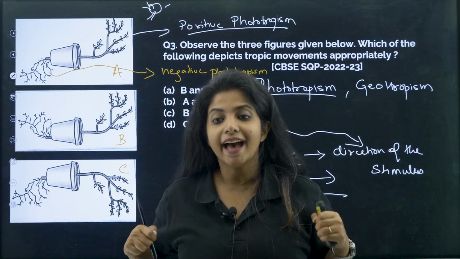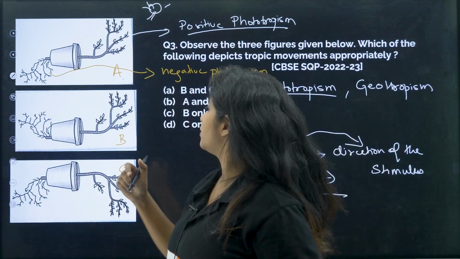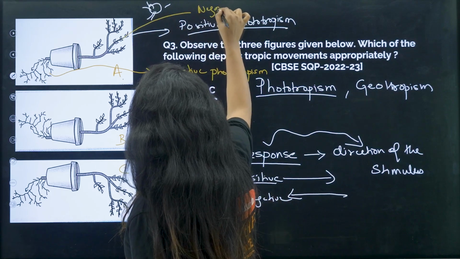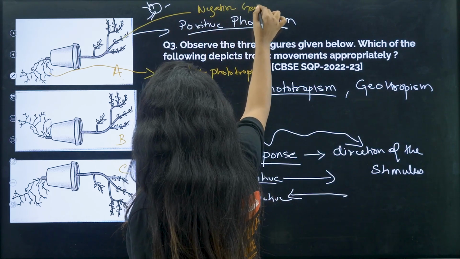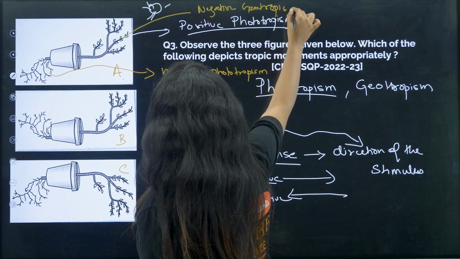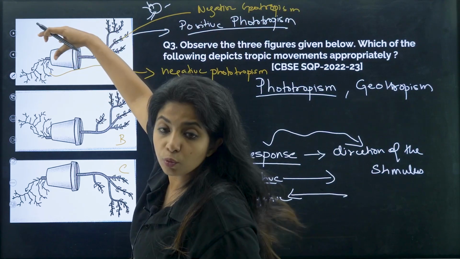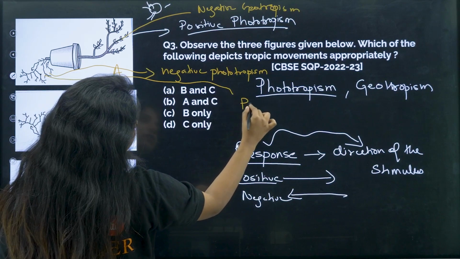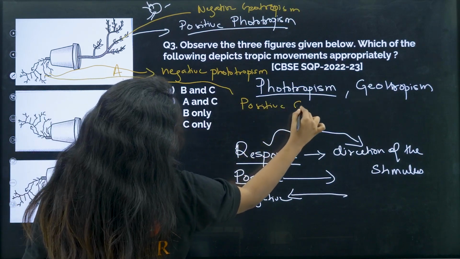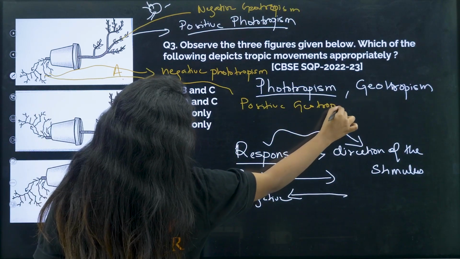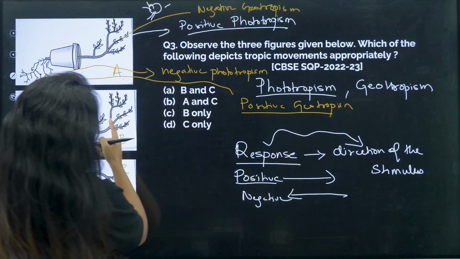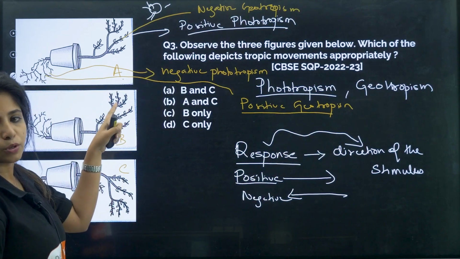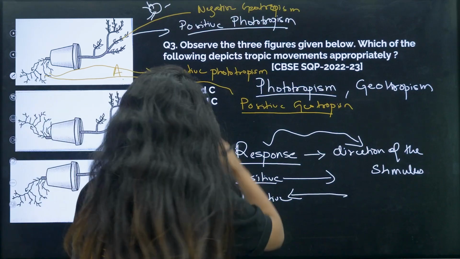Gravity goes like this, right? And the shoot will always go away from the gravity. So over here again, this is showing negative geotropism. And here, this one is moving towards gravity. So this is going to show positive geotropism. Over here, if you see, it is showing positive phototropism and negative geotropism, but the roots are moving upwards,